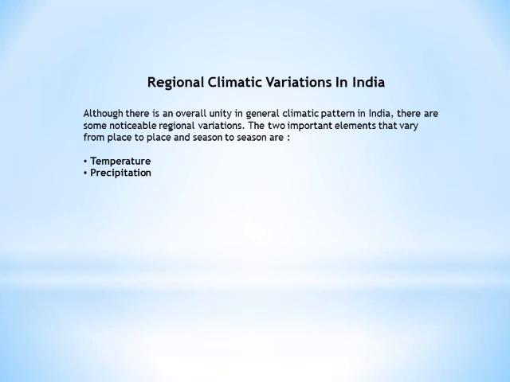Now coming to our next topic, that is regional climatic variations in India. Although there is an overall unity in the general climatic pattern in India, there are some noticeable regional variations. These variations we find in two important elements, that is temperature and precipitation.